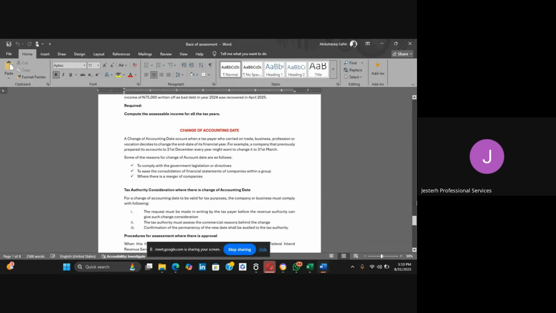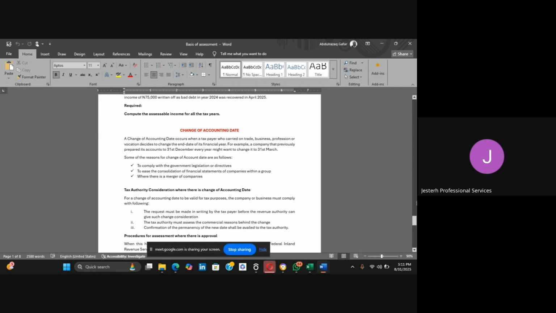And if that changes, we also need to follow it in determining the assessable profits for that particular accounting period. Then two is the consolidation of financial statements of companies within a group. When we have a company that operates under some group structure, and a parent company decides that the accounting period they want to be using is this, and one of the subsidiaries is using a different accounting year end, the parent company might give a directive to all the subsidiaries that they need to align their financial statement year end with that of the group.